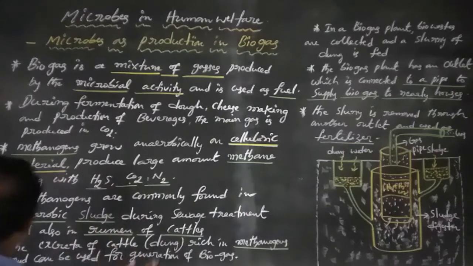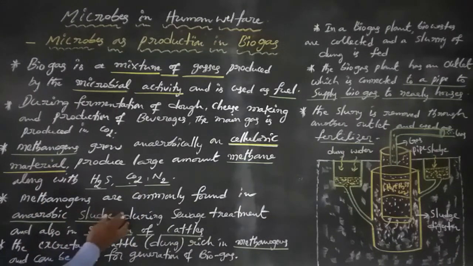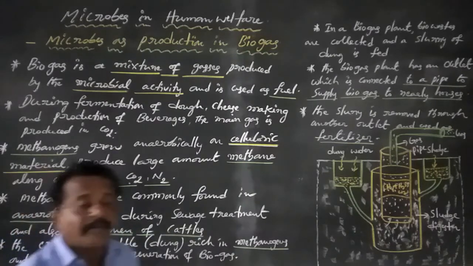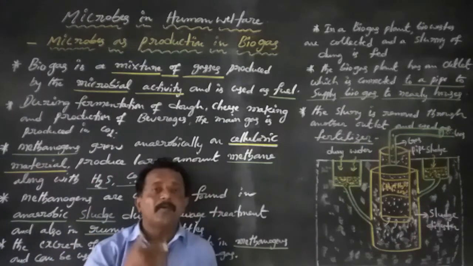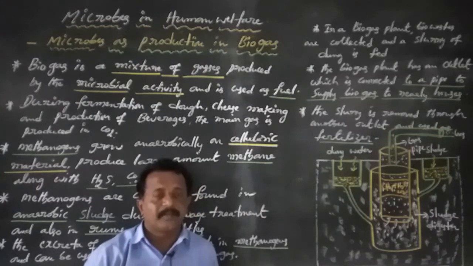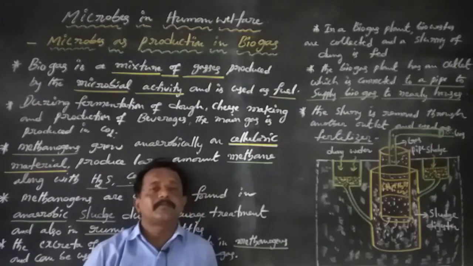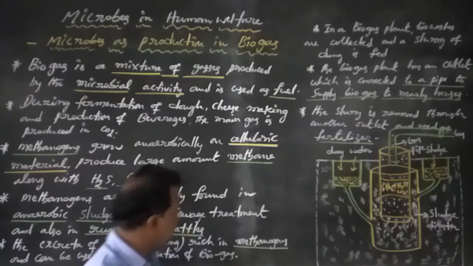Dear students, methanogens are commonly found in anaerobic sludge during sewage treatment, and also in the rumen of cattle such as cows and buffaloes, a part of the stomach. So the rumen of cattle also produces methane, or gobar gas, or biogas.